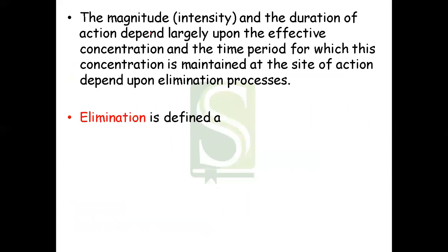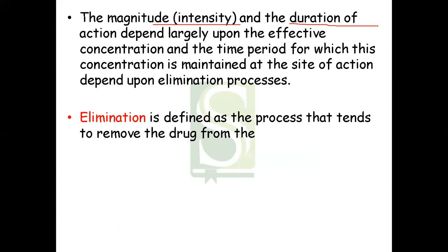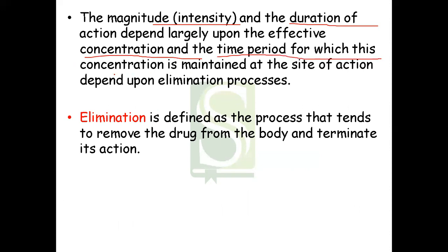So the magnitude, means intensity of action and duration of action, depend on the effective concentration and the time for which the concentration is maintained at the site of action, which in turn depends on the elimination process.